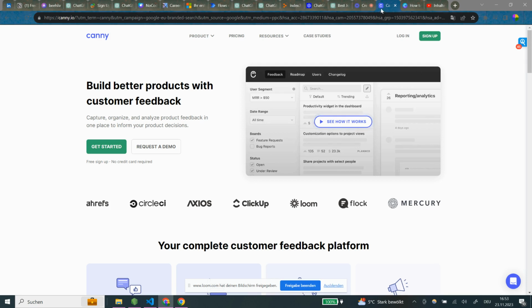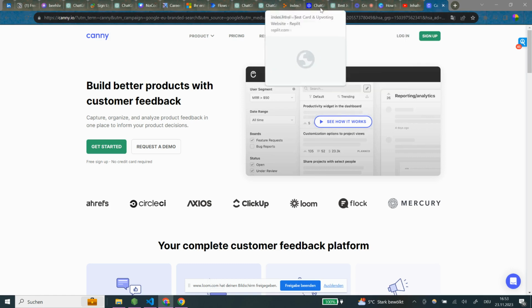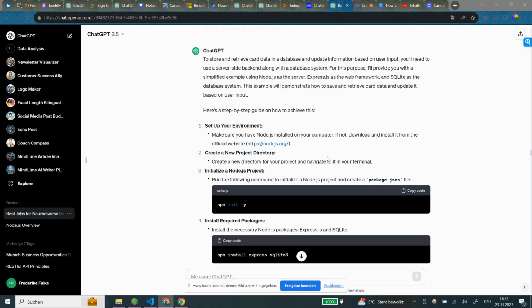Now we can close Canny, or at least move it somewhere else. I have my ChatGPT open here, and in ChatGPT you see the arrow. We have a lot more of ChatGPT that we already discussed, like discussions with it. But what I'm in here is currently setting up my app.